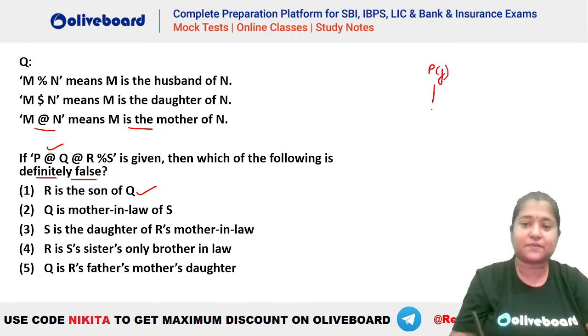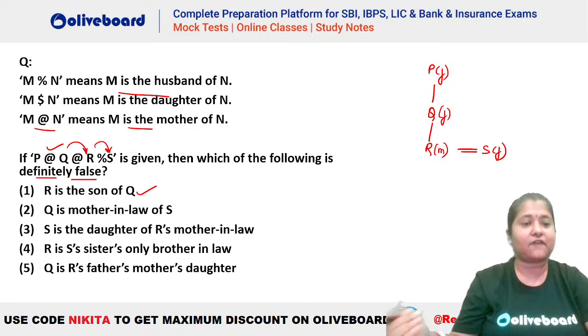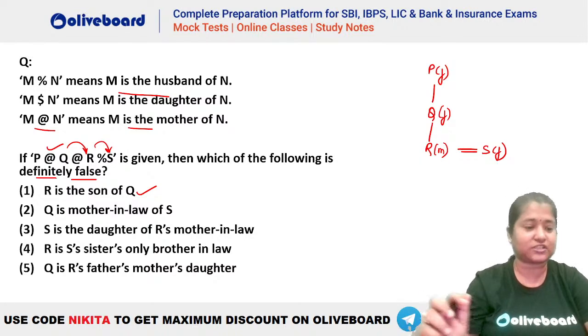So P is a female person. She is the mother of Q. Now Q at the rate R, again you can see that Q has to be the mother of R. Then we have R percentage. Percentage means husband. So R is the husband of S, so R is a male person, and S has to be a female person. This is the structure that you will be getting: P is the mother of Q, Q is the mother of R, and R is the husband of S.